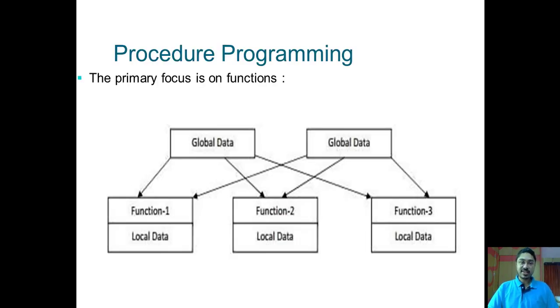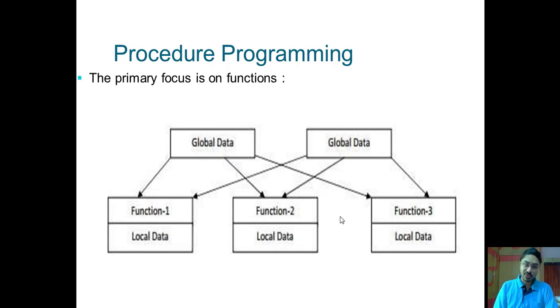Let's first try to understand how procedure programming works. So let's say you got a problem statement in which you have to design an application for a college. Now in the college you have faculties and you have students. So in the procedure programming language, you will first consider what functions you will need for the student.